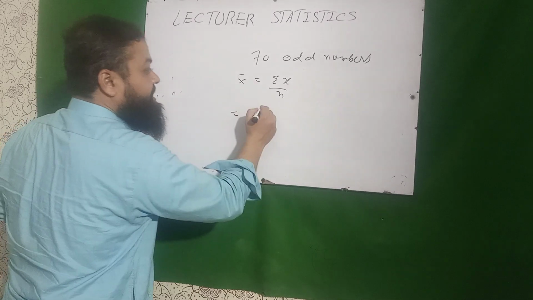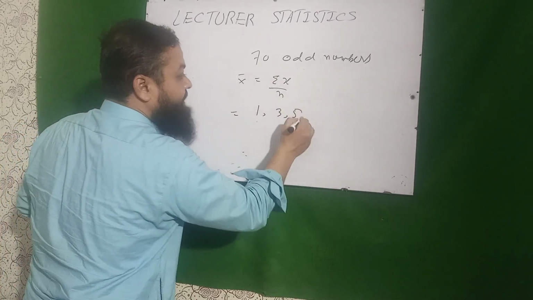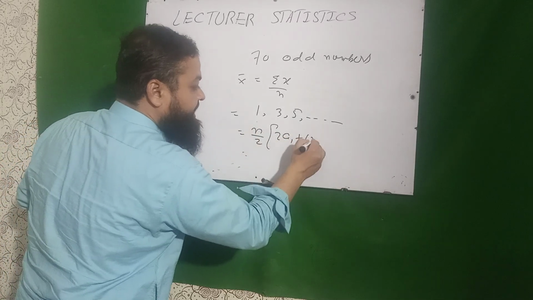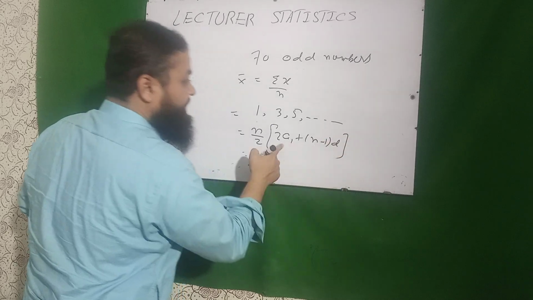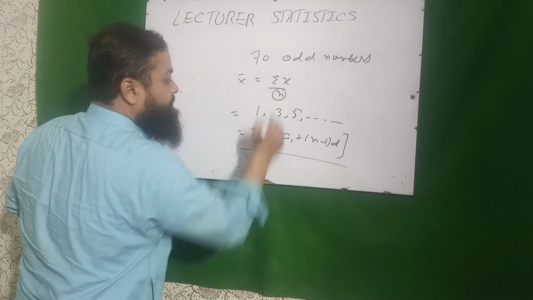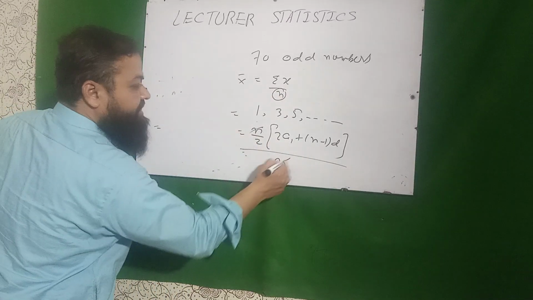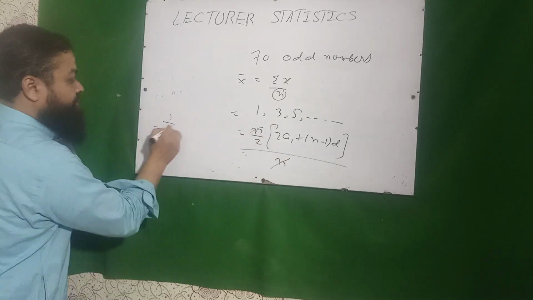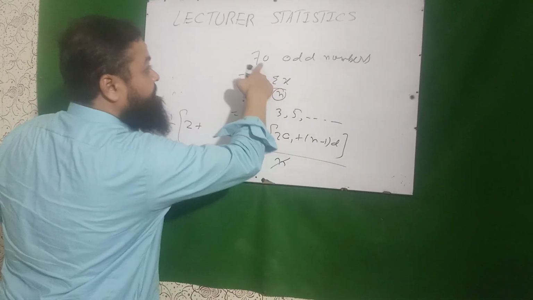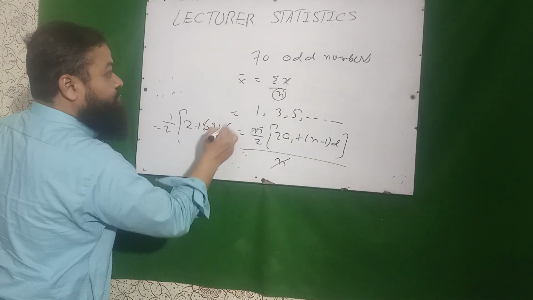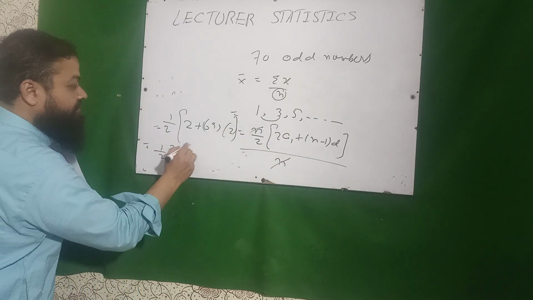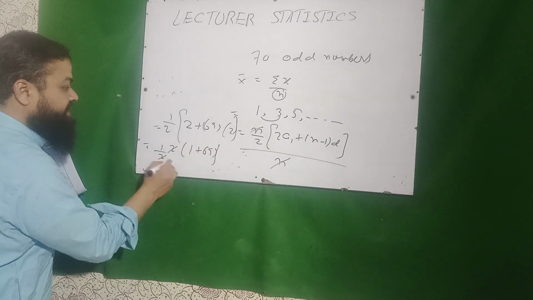Now, we know the formula of summation x. The values are 1, 3, 5 and so on up to. The formula of sum is n over 2 into 2a1 plus n minus 1 into d. d is the difference, a1 is the first value, n is the number of values. Over it is summation x, then summation x over n. What is n? n will be cancelled. 1 over 2, a1 first value is 1, 2 into 1 plus 70 minus 1, 70 observations, 69 into difference, 3 minus 1, 2. I take 2 common from these two, 1 plus 69, these will be cancelled, 70.